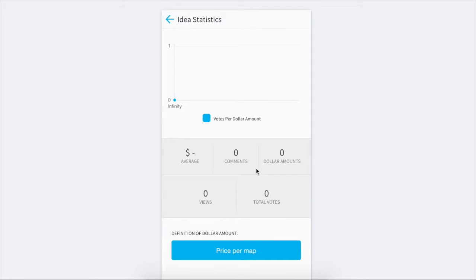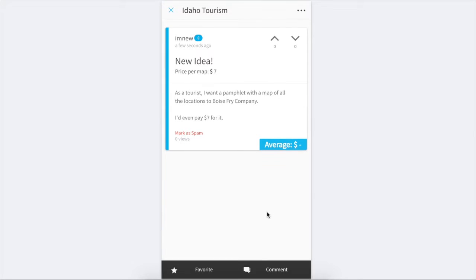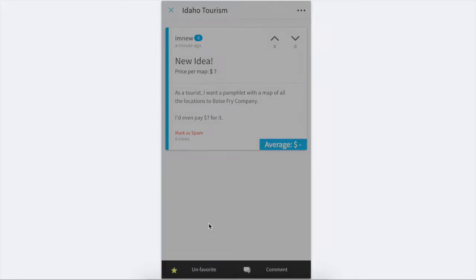Click on this button. It'll take you to an idea statistics page. It's empty now because it's a brand new idea. And then if we scroll down just a little bit, oops. People can comment here. They can put a comment, and they can also put a dollar amount. Someone could say, "No, I'd pay 9," or someone else, "No, I'd only pay 4." And that's the idea, the comments that people can share, so we can aggregate some data underneath this idea. I can also mark it as a favorite.